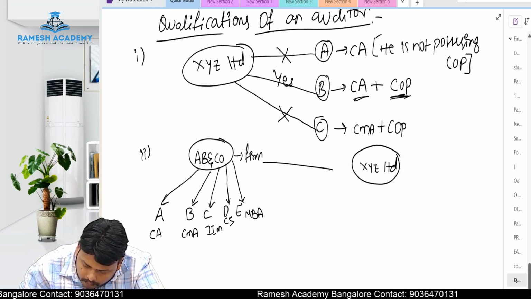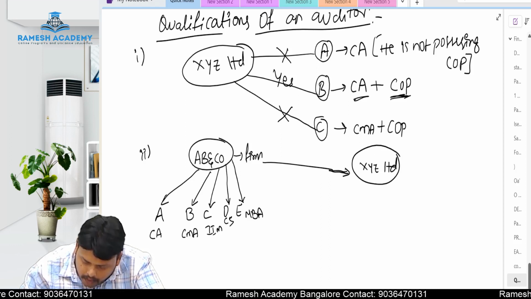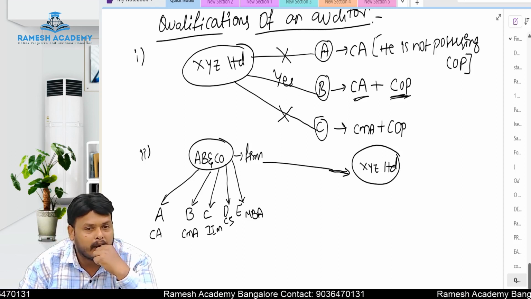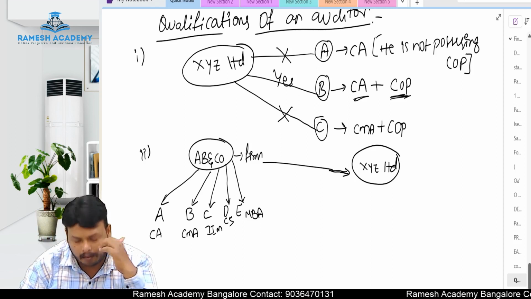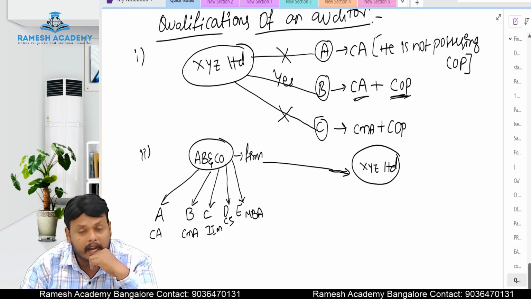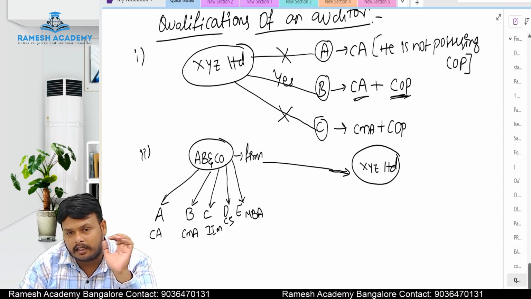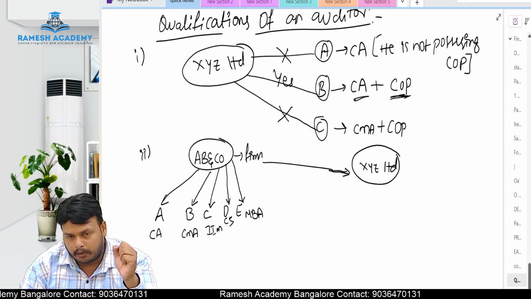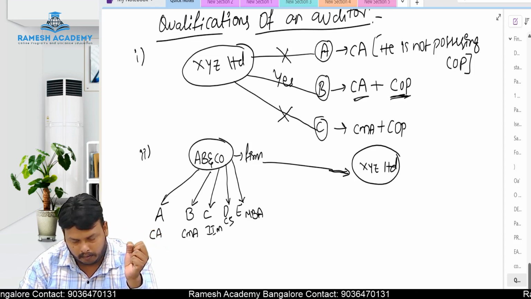XYZ Limited is a company. ABC and Co is a partnership firm. In this partnership firm, who are there? A chartered accountant is there, one partner. Cost and management accountant is there, one partner. One IIM graduate is there, and company secretary is there, and MBA graduate also is there. All these people together, they opened one partnership firm, AB and Co.